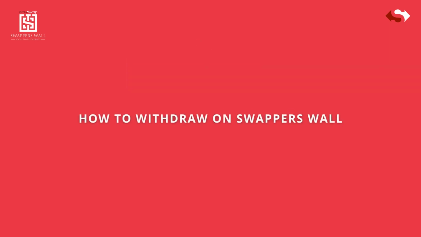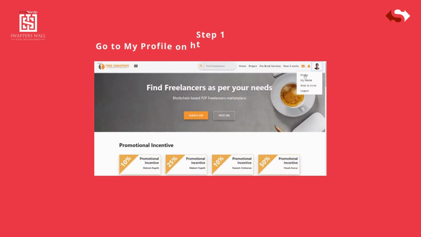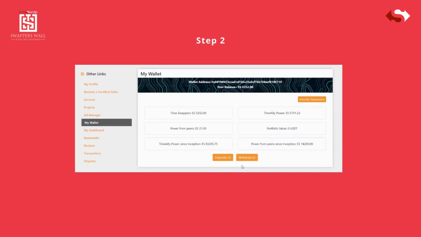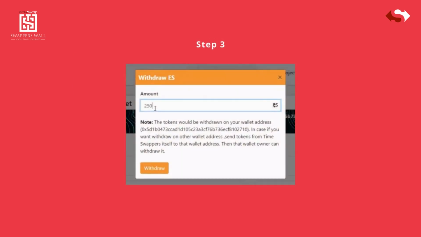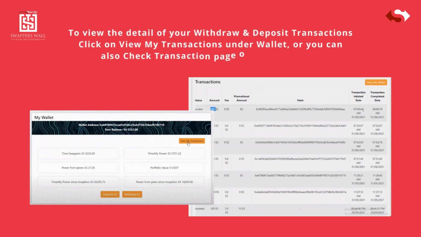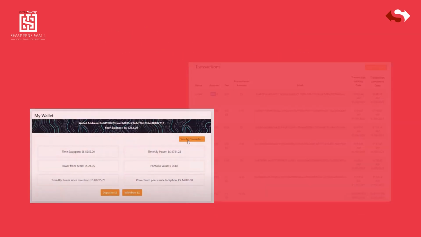How to withdraw on SwappersWall. Step 1, go to my profile on TimeSwapper's website. Step 2, click on Withdraw under my wallet. Step 3, enter the amount. You can only enter minimum of 250 ES. To view the detail of your withdraw and deposit transactions, click on View My Transactions under Wallet, or you can also check transaction page of SwappersWall.